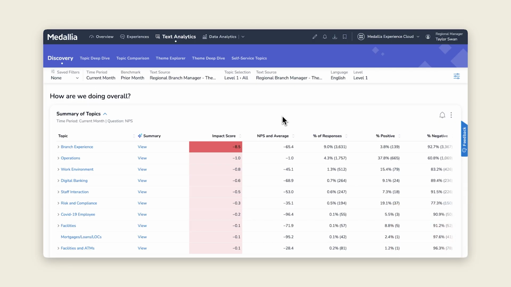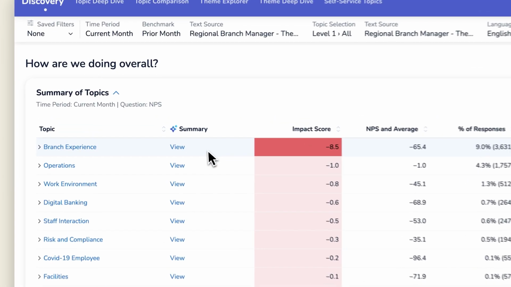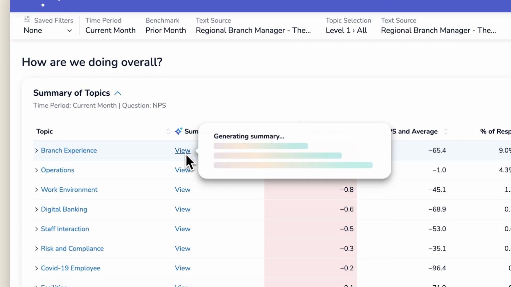As she browses through the list of topics and the impact they're having on customer metrics, Taylor immediately sees that branch experience is in trouble. And in a click, Taylor pulls up an on-demand summary to see what's going on.